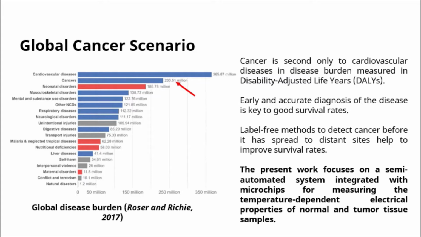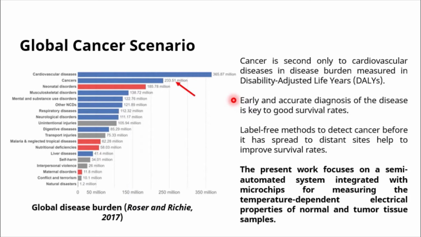In an epidemiological study published in The Lancet in 2017, it was shown that cancers are only second to cardiovascular diseases in terms of disease burden across the globe when measured in terms of disability-adjusted life years. What this metric measures is basically the number of years lost either due to death or disability due to different diseases. And it was shown that cancers are second only to cardiovascular diseases.